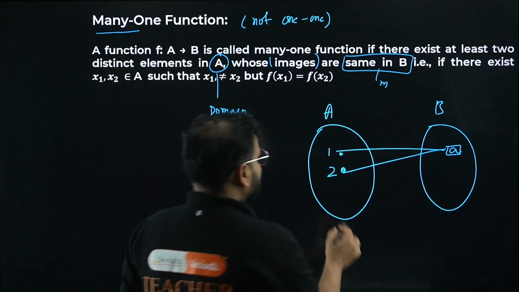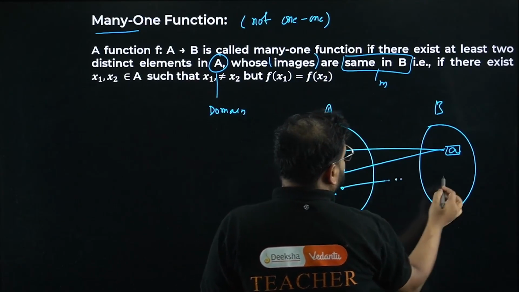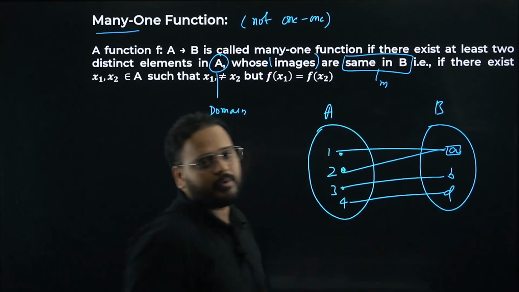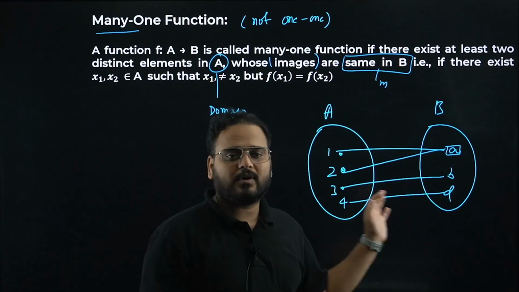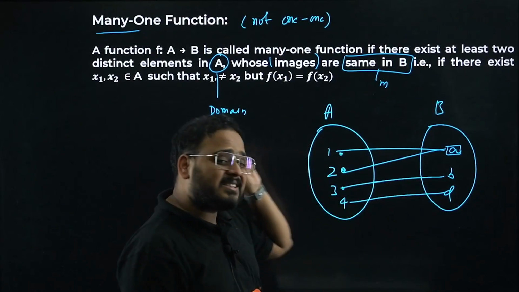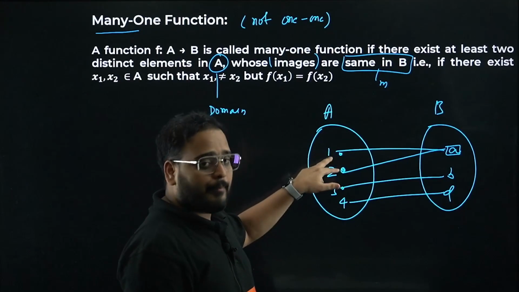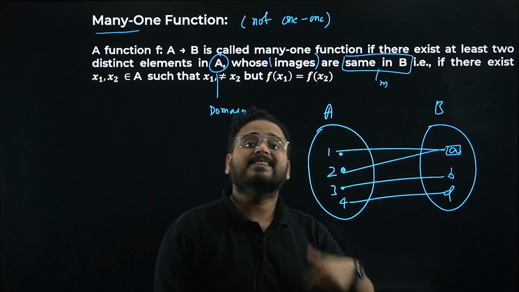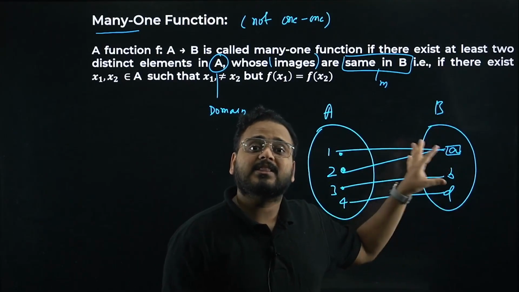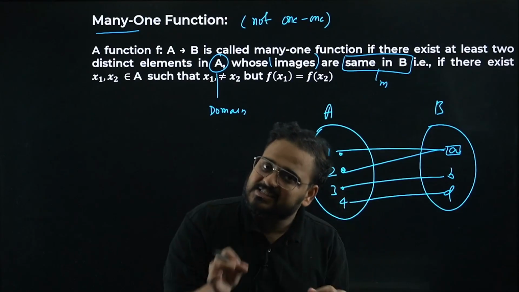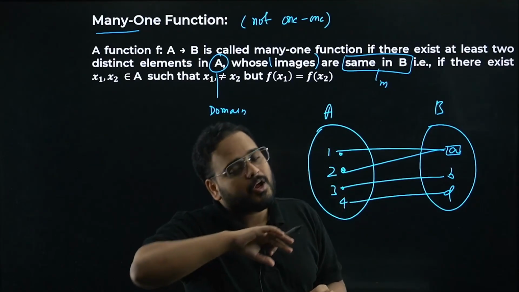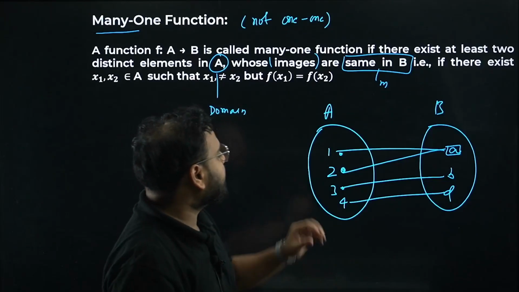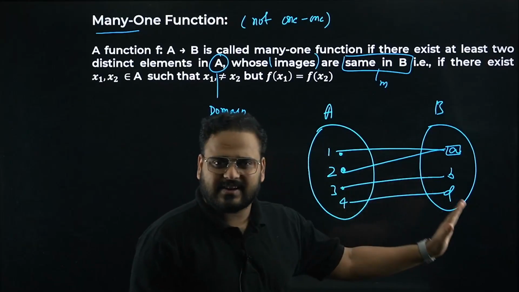You can have other cases like this. Let's say I have 3 to b, 4 to d, not a problem. Since at least one pair of elements in set A has the same image in set B, in the codomain set, we can call the function not one-one, or simply many-one. I hope this makes sense to you. I think this is very clear, right?